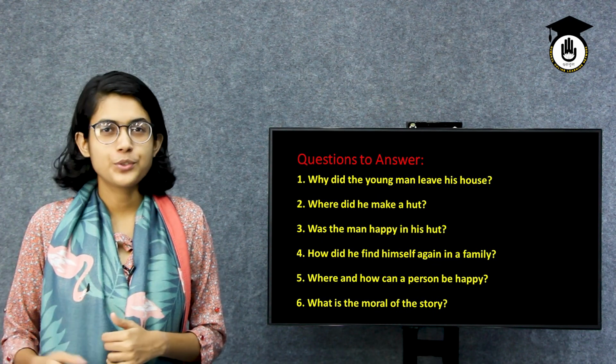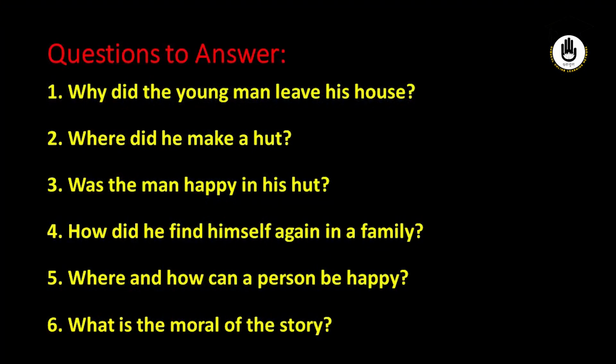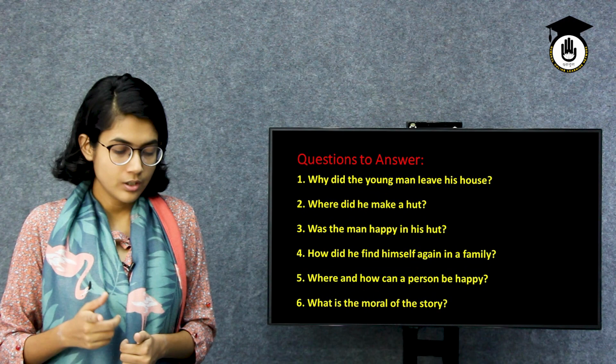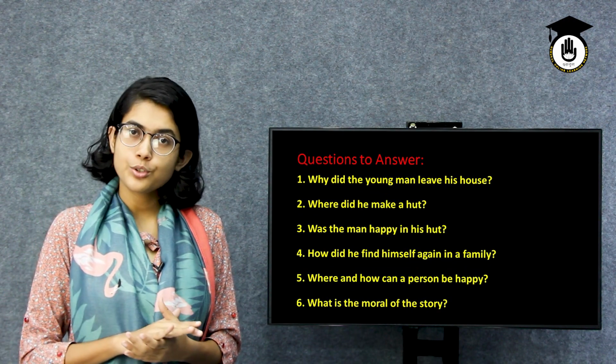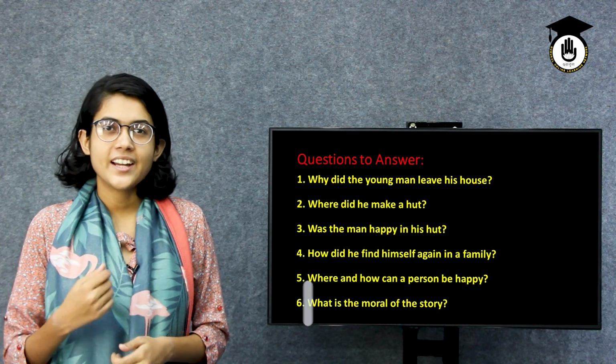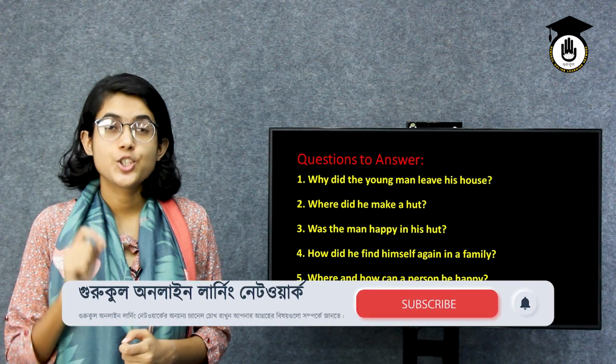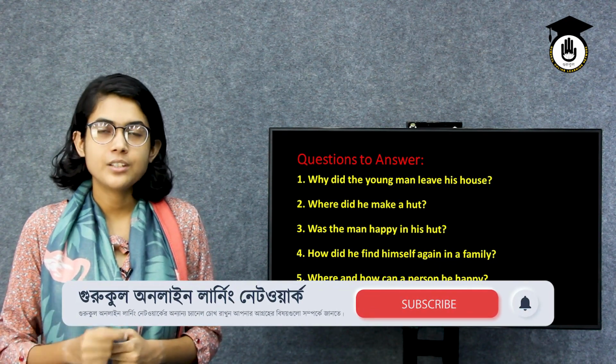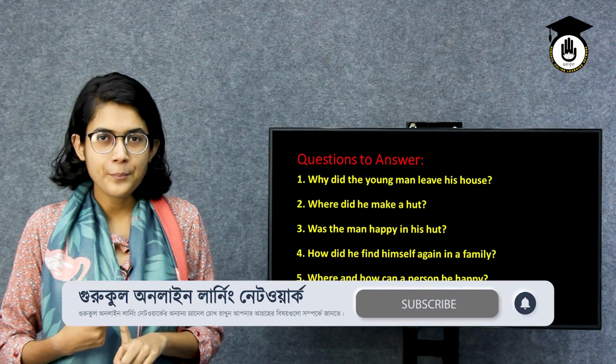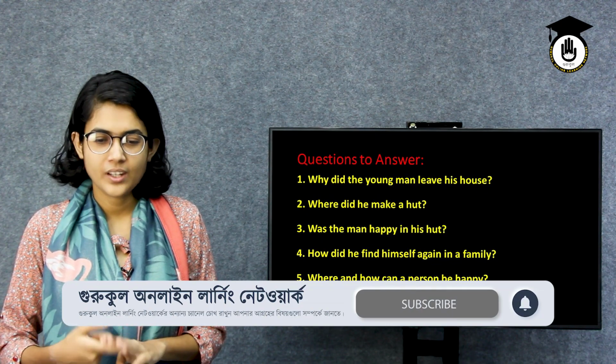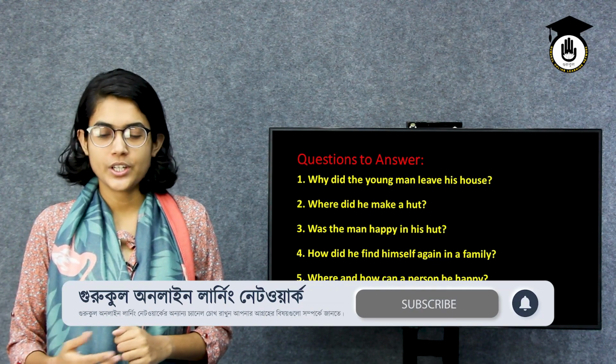Okay, so let's move to the second question. Where did he make a hut? Do you remember? Can we go again to the first para? You will see it is mentioned that in the jungle he made a hut by himself with bamboo, woods and reeds.